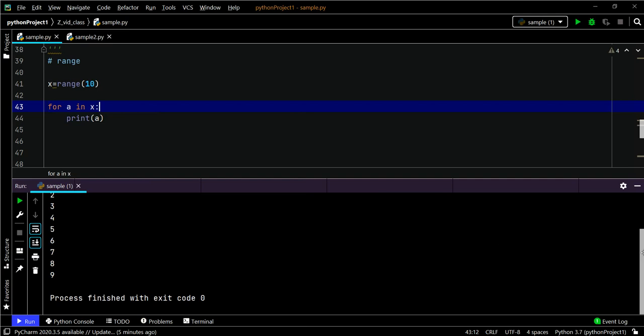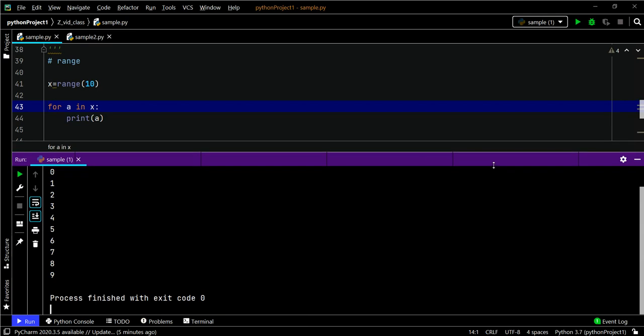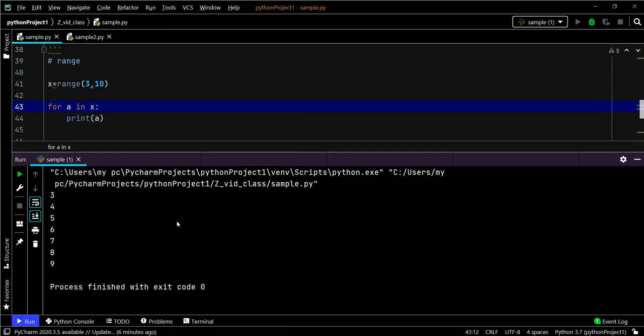See, I'm getting the numbers from 0 to 9. Range excludes the last number given and starts with 0. If you want to specify the starting number, then you can give that. This is the start of the number sequence. See, from 3 to 9, it excludes the last position. That is how it prints.